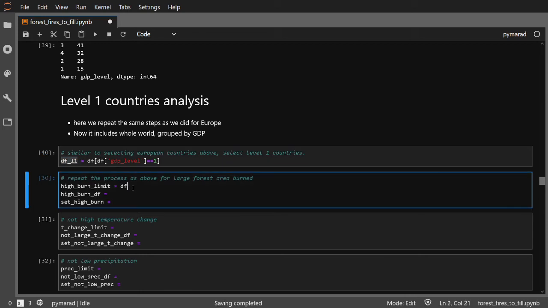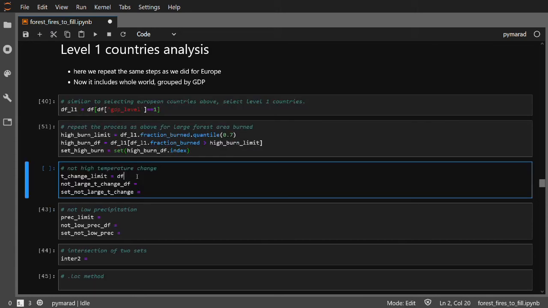As for the high burning limit, we are going to select from level 1 countries, and our column is called fraction burned, and apply quantile 0.7. Then we are creating a data frame out of the L1, and then again df L1 fraction burned needs to be higher than this high burn limit. That's the data frame, and to make the set out of it is calling simply method set, and we want ISO codes, therefore index.